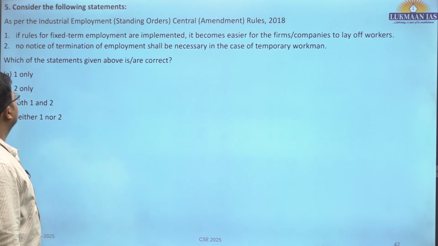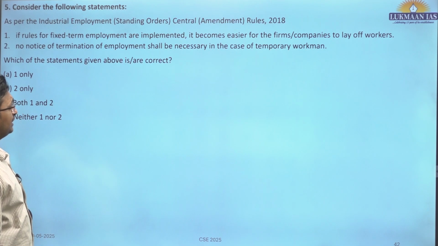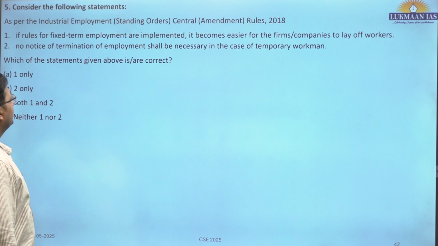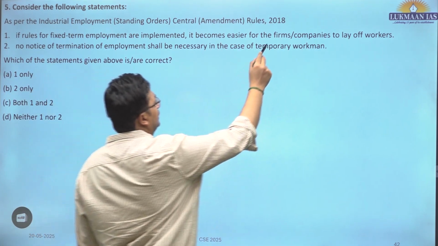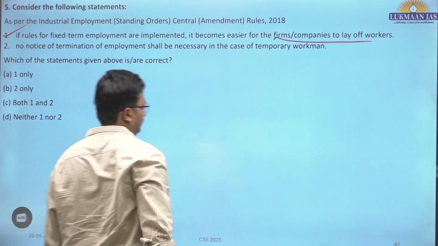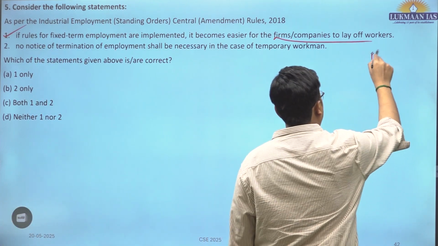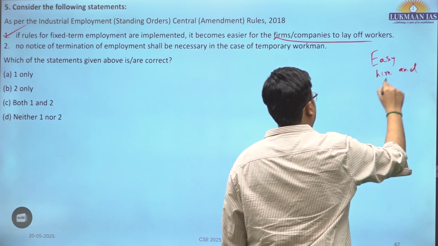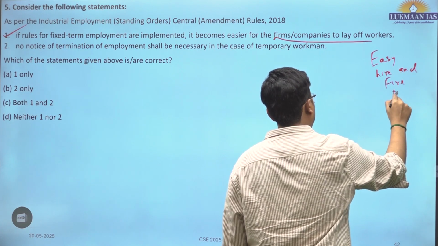So as per the Industrial Employment Standing Orders Central Amendment Rule 2018, if rules for fixed term employment are implemented, it becomes easier for the firms to lay off workers. This is known as easy hire and fire policy.